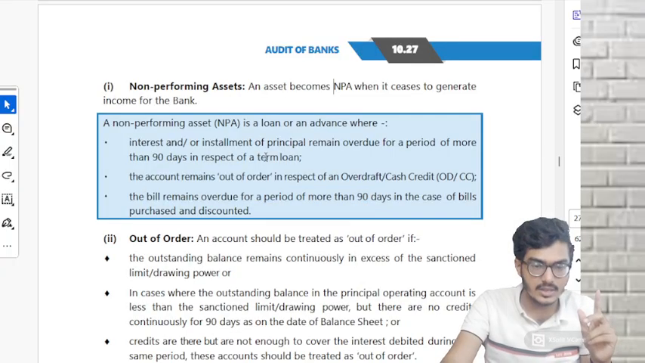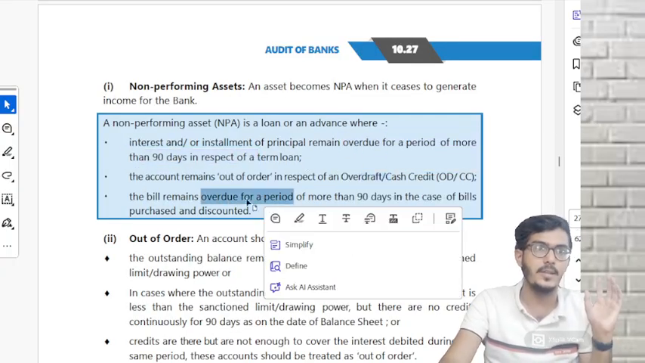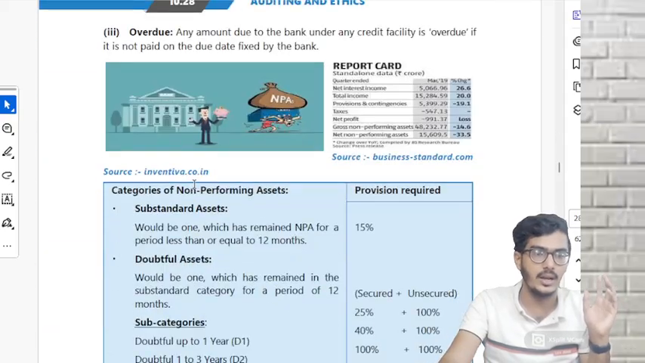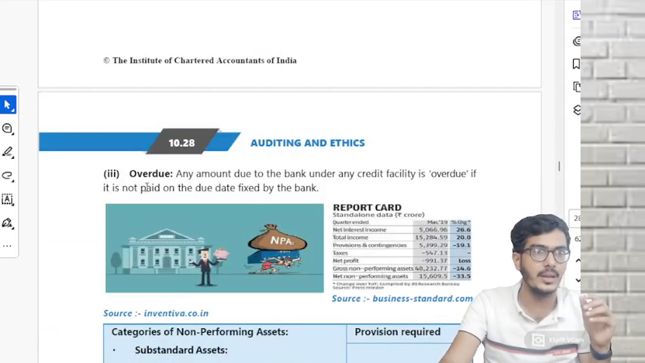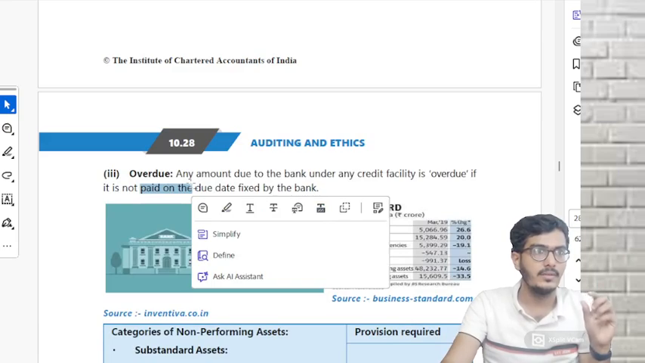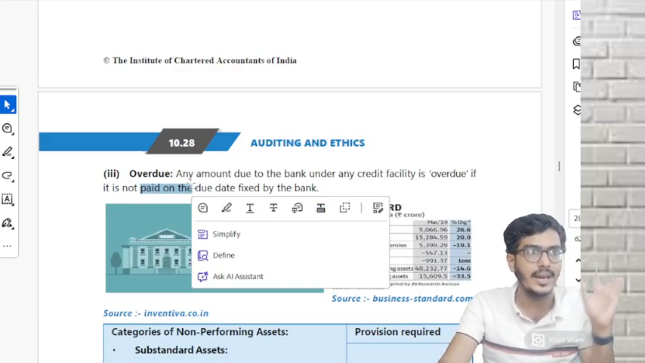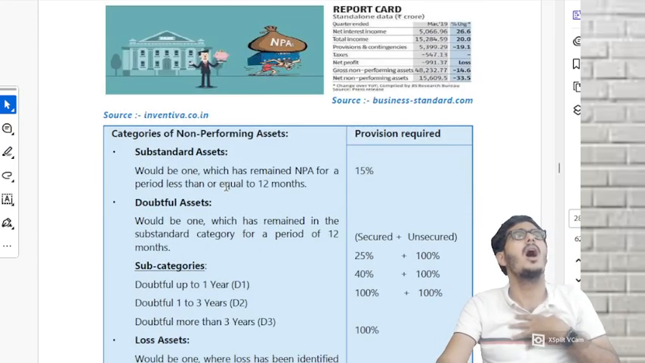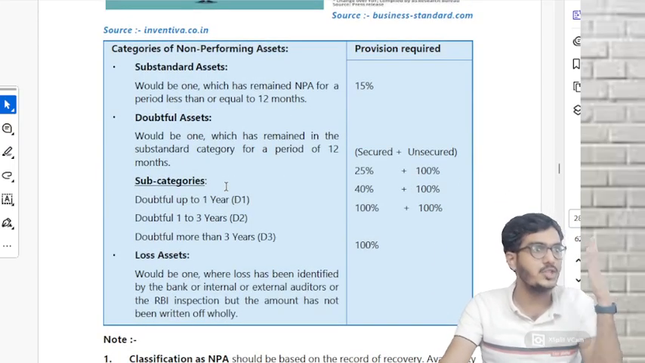Understood? We learned separately for term loan, we learned separately for OD account, we learned separately for bills purchased and discounted. Understood? What was overdue? Overdue means when on the due date fixed by the bank you did not make any payment. Now comes one of the heart of this chapter. What is it? The provisioning.